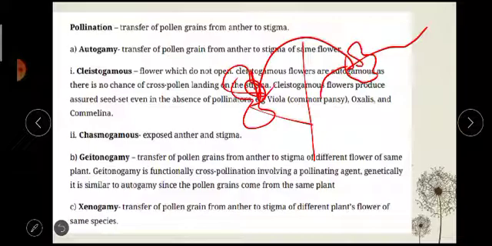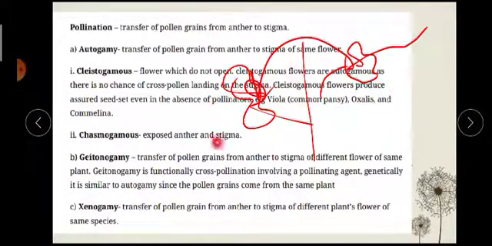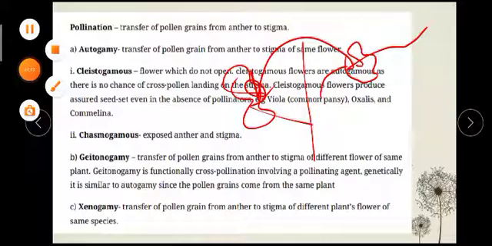Understood? And it depends upon what kind of flower it is. If that particular species of flower needs wind as a pollinator, then wind will carry. If it needs insect as a pollinator, insect will carry. Understood? But it is in the same plant. So it is called geitonogamy.